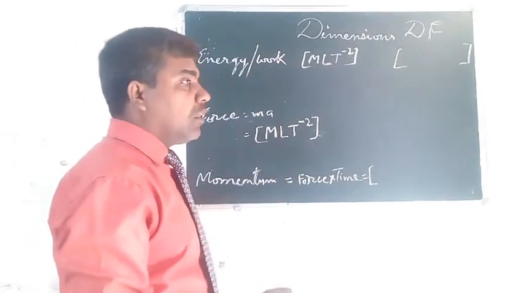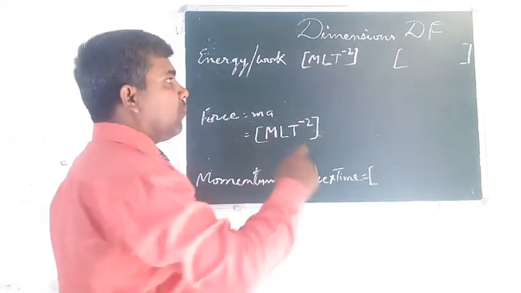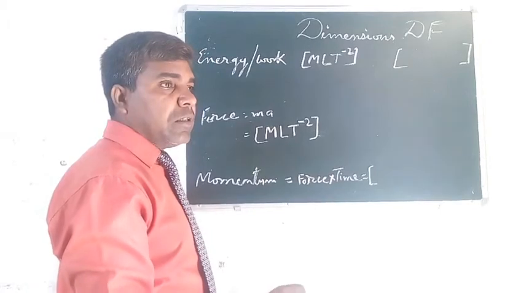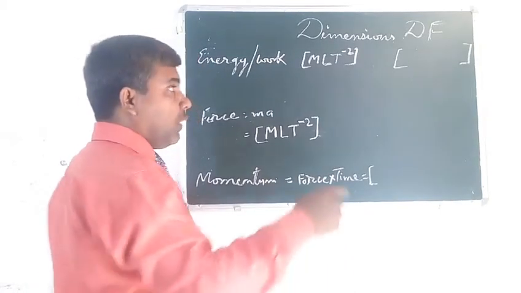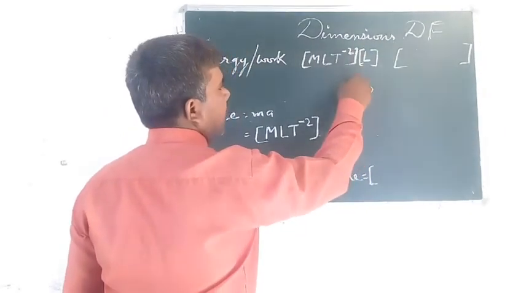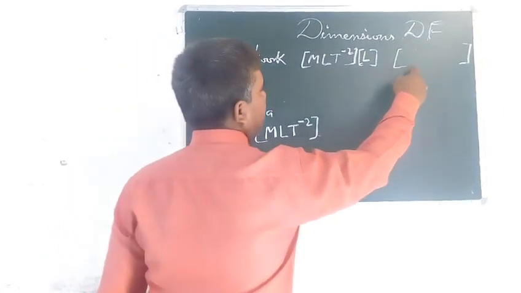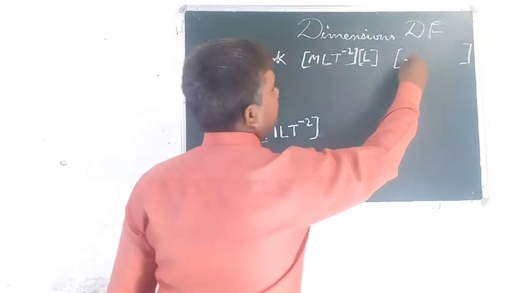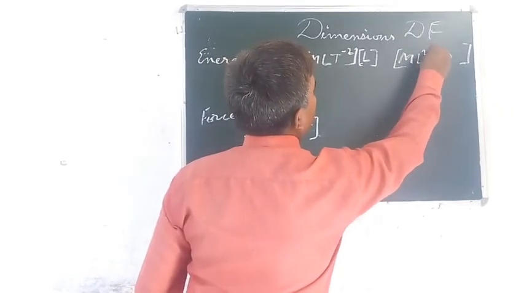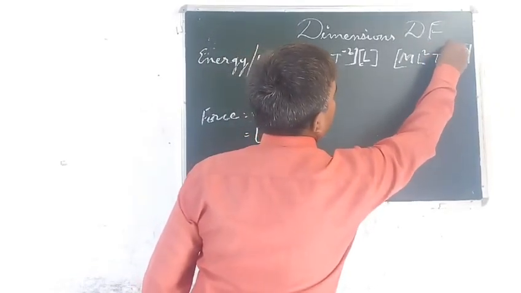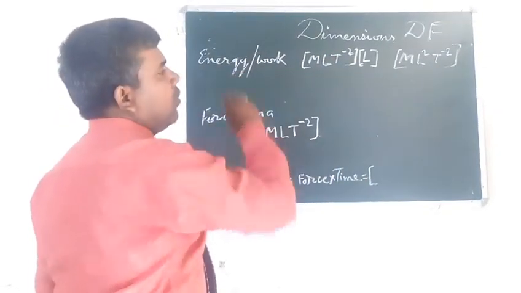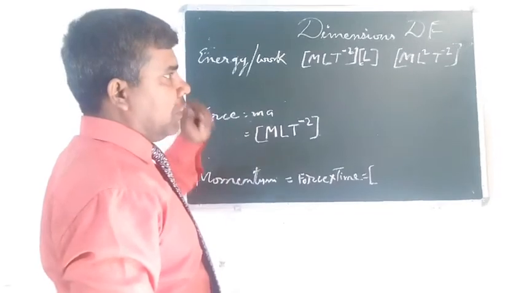What thing will be added? Force into displacement. Displacement is measured in what? In length. So L will be multiplied here. And then finally, what will come? Here we will write m L power 2 and T -2. Okay, this has become the dimension formula for work or energy.